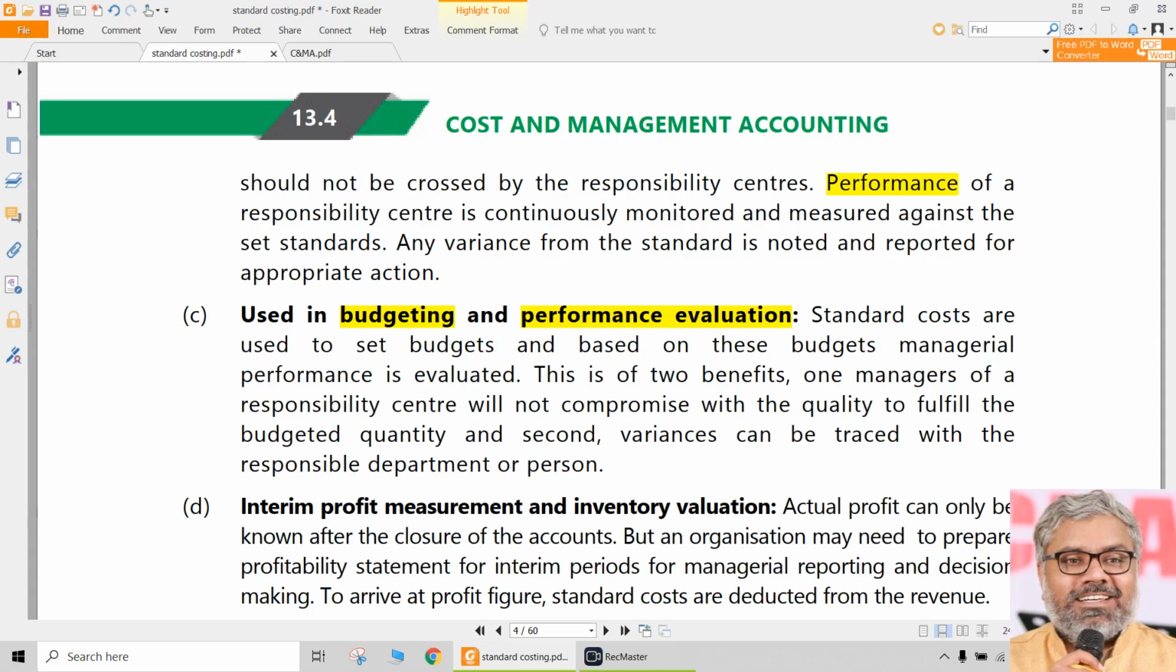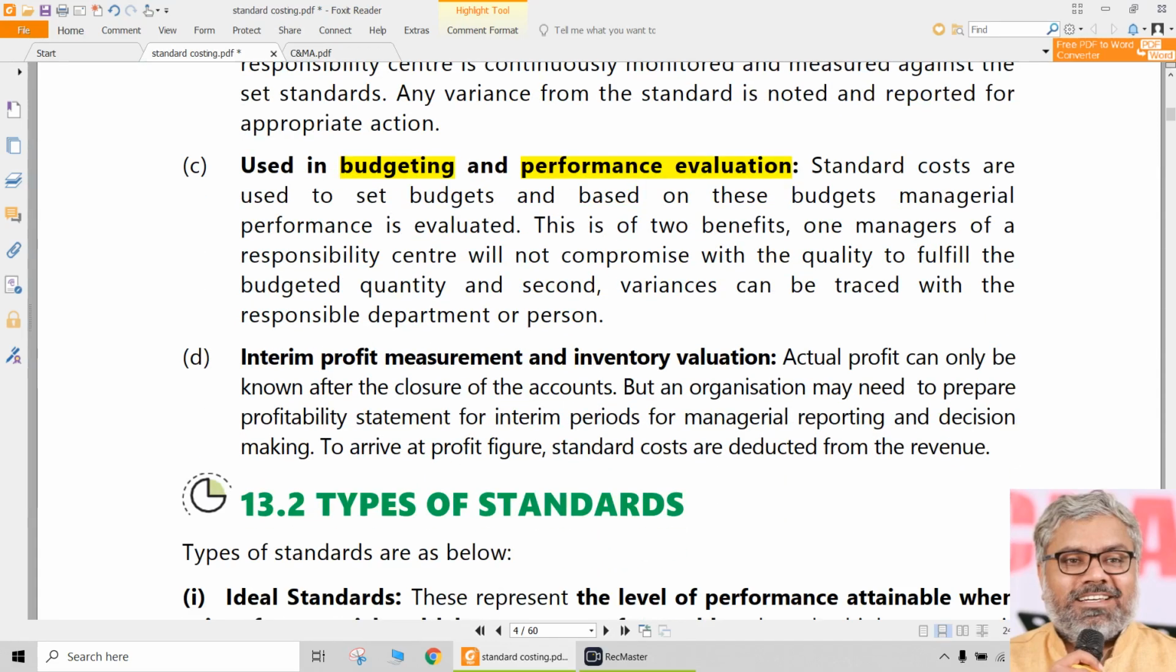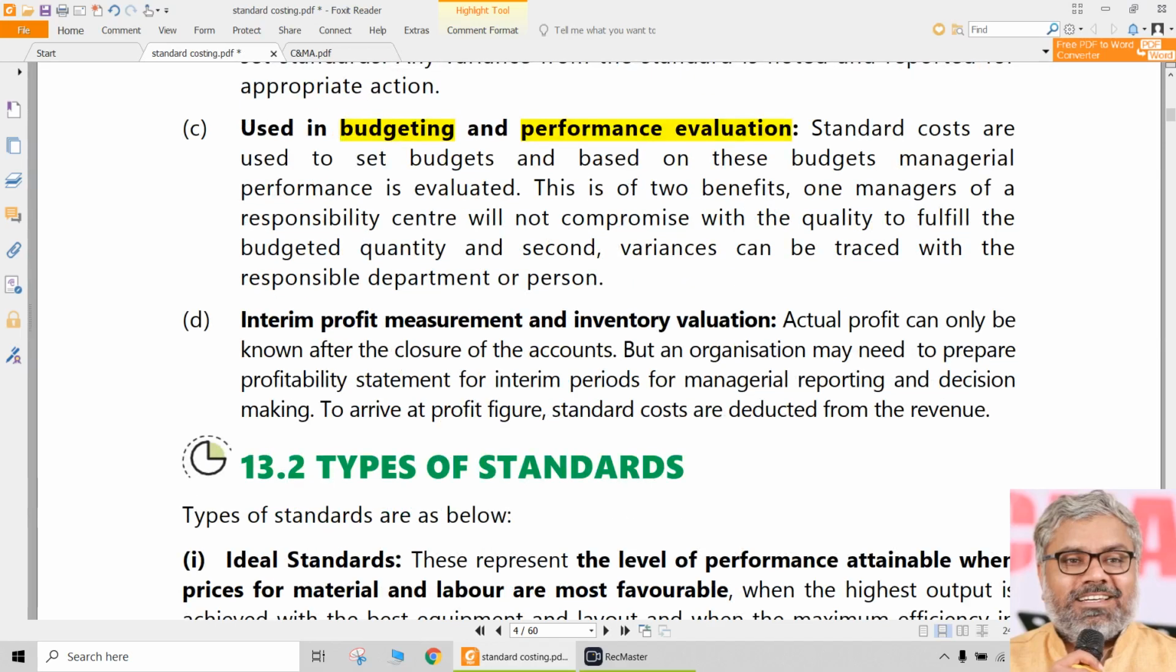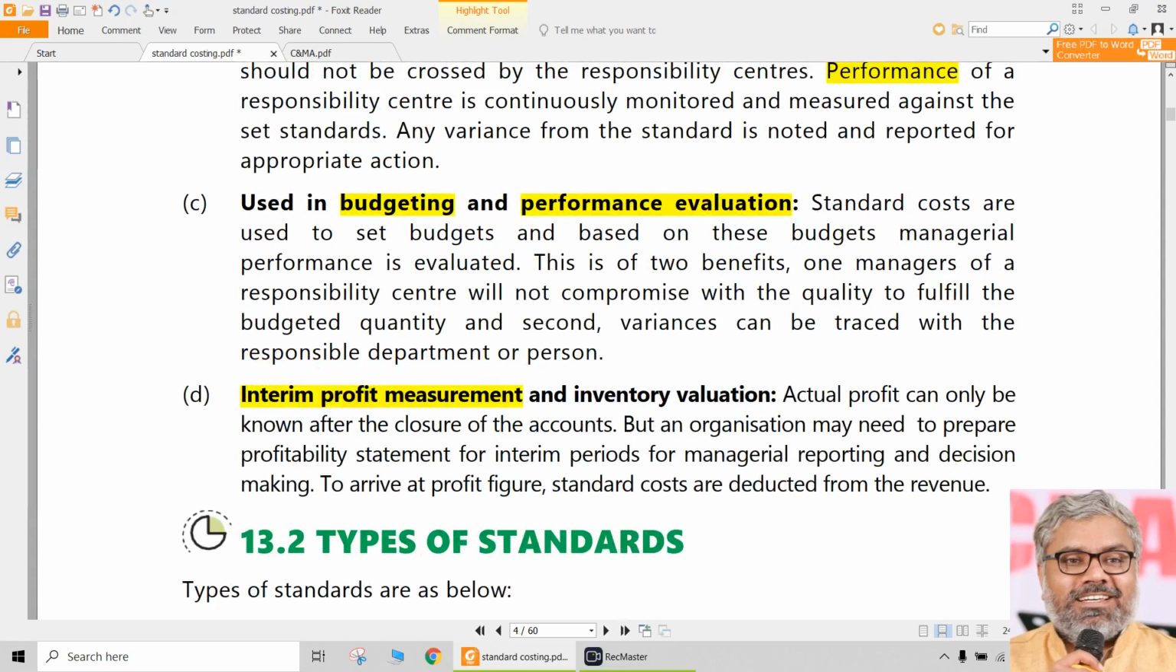For that purpose, the standards will be very much useful, and they may be useful for interim profit measurement. Interim profit measurement is not that easy. Why? Because we may not have all the records of all the costs actually. Normally profits can only be known after the closure of the accounts, but suddenly at the end of a month you want to know how much profit we could have made, how much profit we would have made. That will be difficult to know.